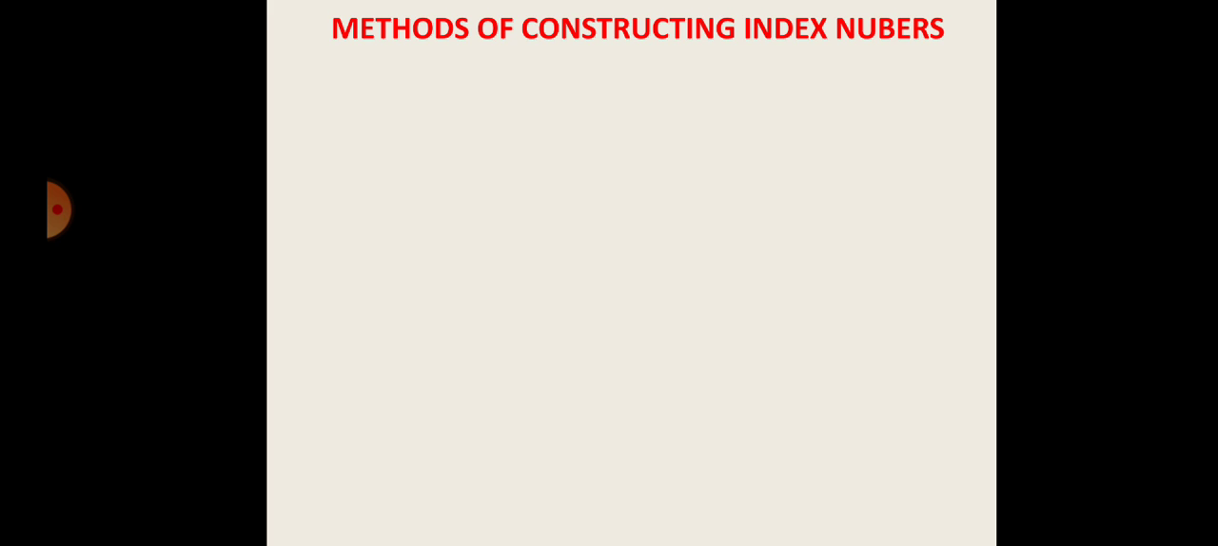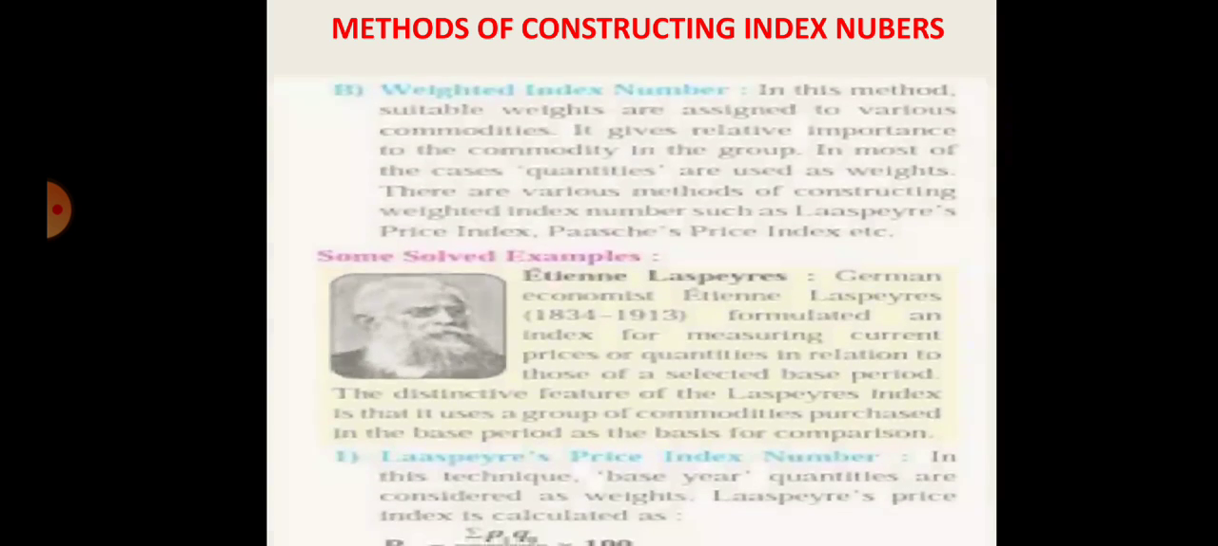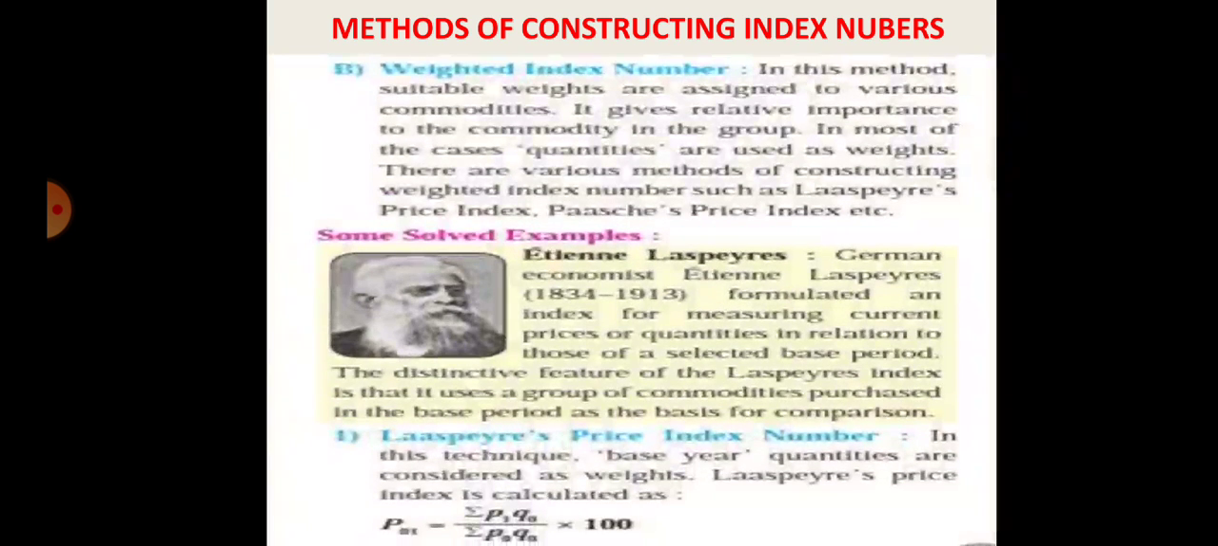In this method, we discuss the two economists for the price index number. The first is Laspeyres and second is Paasche. In this method, weights are assigned to the various commodities. Means the weighted index number considers the commodities' weight. So it gives the relative importance to the commodity. Means the commodity quantities are used as the weights. There are various methods of constructing the weighted index number, such as Laspeyres' price index number and Paasche's price index number.